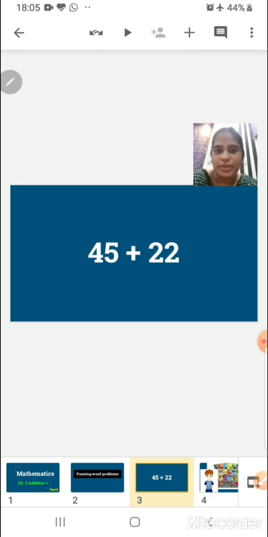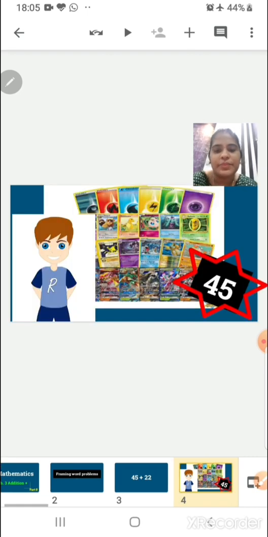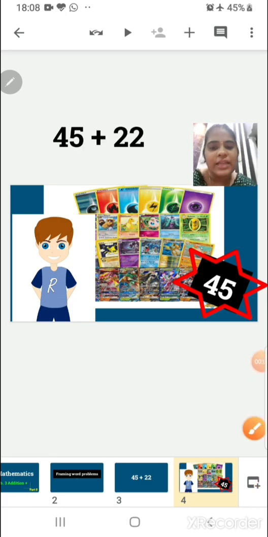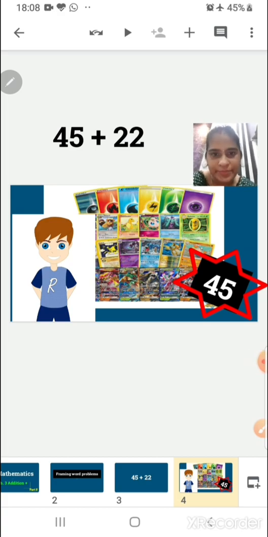your own story. Like here, I have created a story with the help of Pokemon cards. Now most of the boys like Pokemon cards, correct? So you can use anything to build your own story. Now here, R for Rohit. Rohit loves Pokemon cards and he has so many of them. We can say that Rohit has 45 Pokemon cards with him.